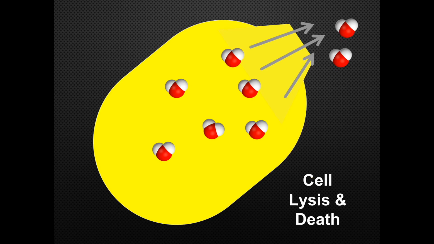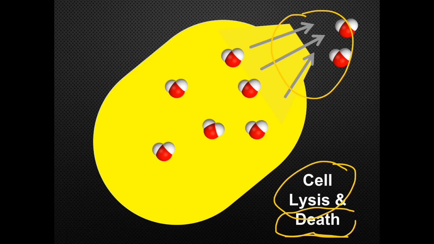The water volume increases inside the cell, and after a certain time it will become unbearable, and the water will create a pressure inside the cytoplasm that will be so huge that the cell membrane will break like this, and water molecules will come out. And what will happen? Cell lysis, and this will create a very disastrous problem for the cell, that is cell death.